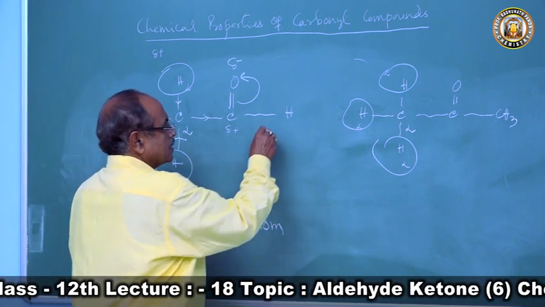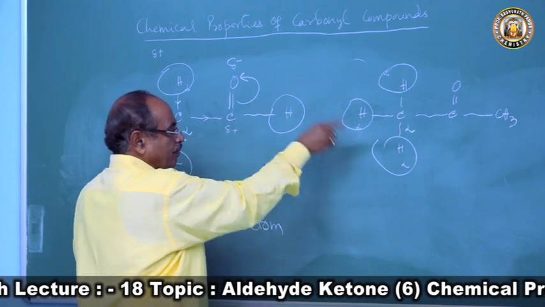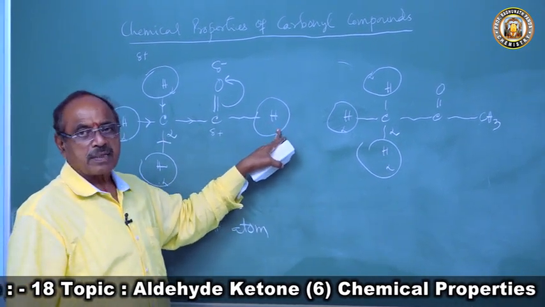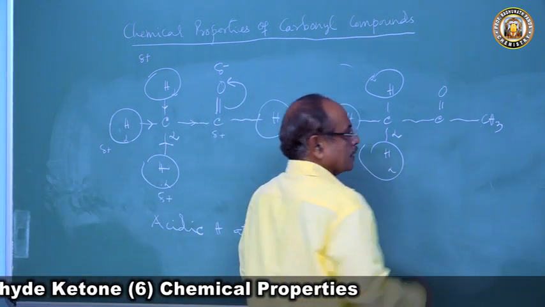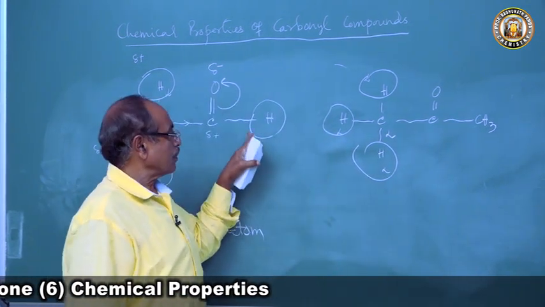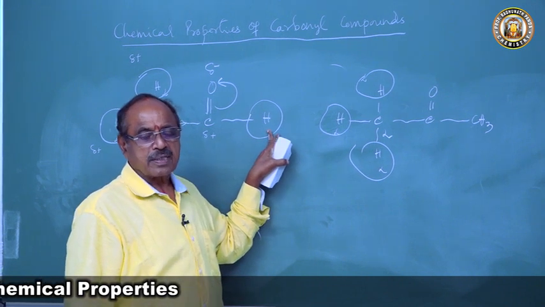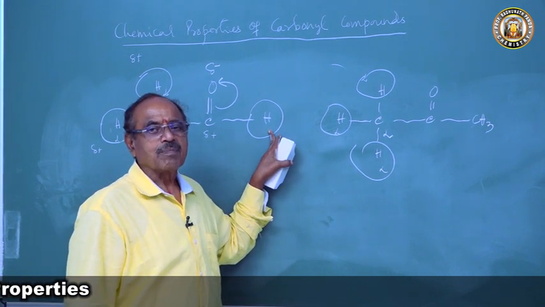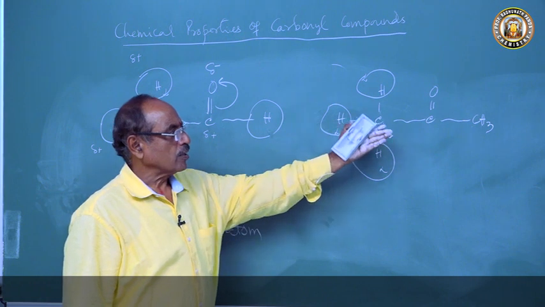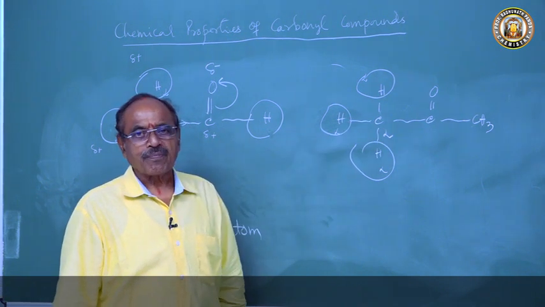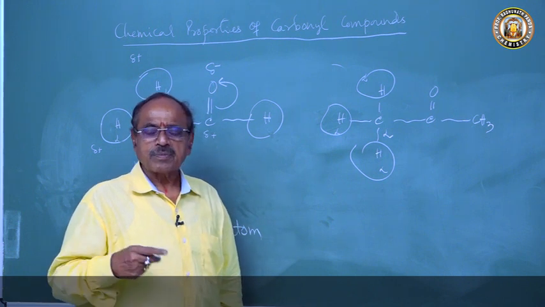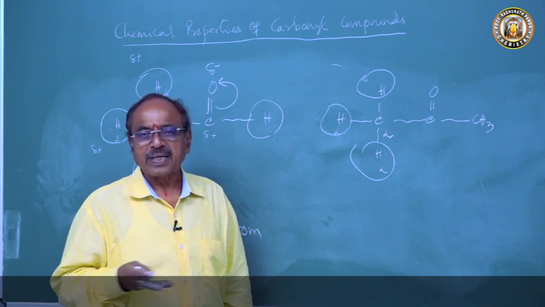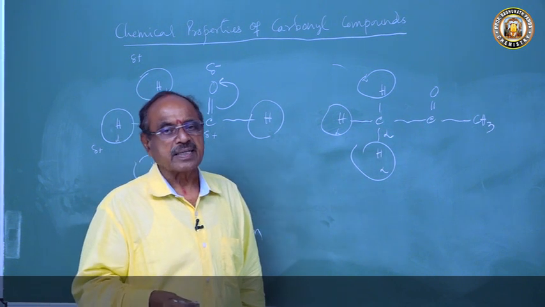Reactions involving the carbonyl group will be there, reactions involving the alpha hydrogen atoms, the alkyl group, and then comes the comparison. Here is a hydrogen atom in the case of aldehyde, and there is no hydrogen atom in the ketone. So reactions involving the formyl hydrogen atom, the lone hydrogen atom, will be there in aldehyde but not in ketone. So in these reactions they will differ. In most of the reactions they will be almost similar with some deviation here and there.